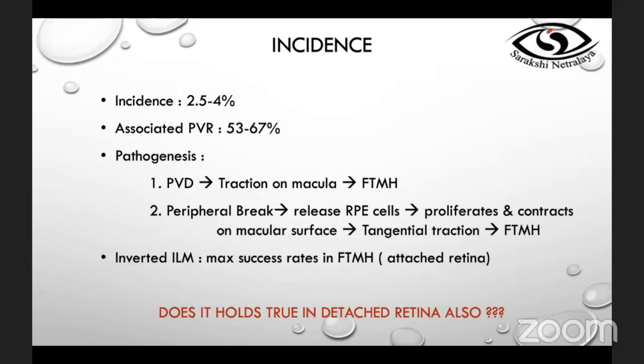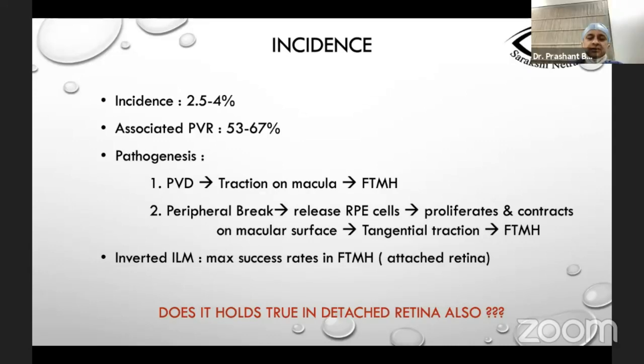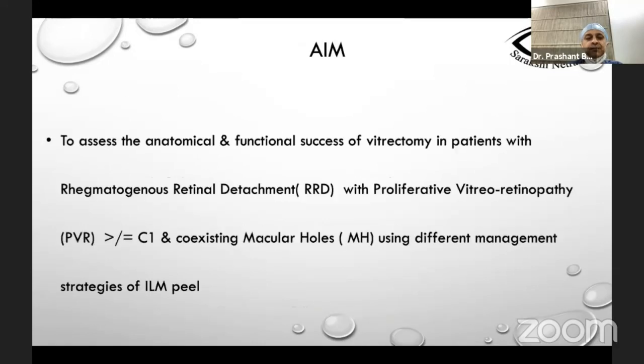Macular hole, we all know, happens because of pull of vitreous on the macular surface or because of tangential traction. ILM peel and further inverted ILM peel techniques have increased the success rate of FTMH closure in attached retina. Does it hold true in detached retina was the question.